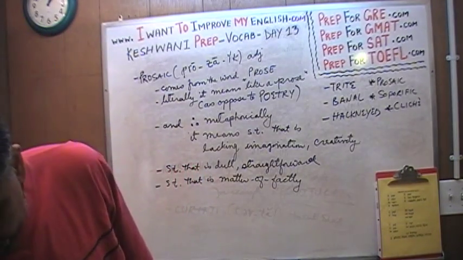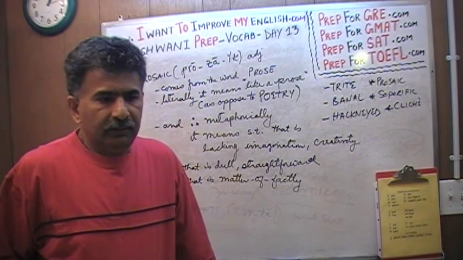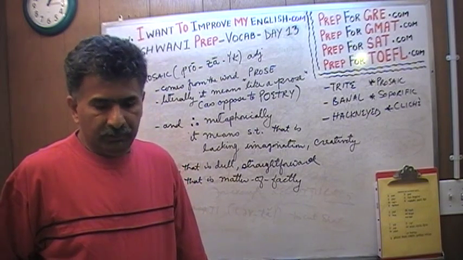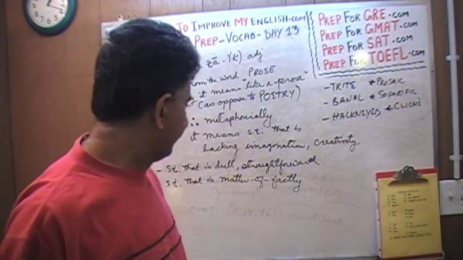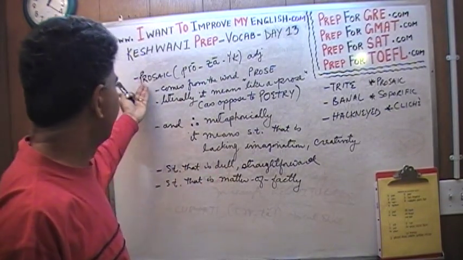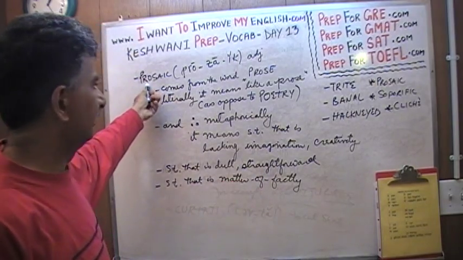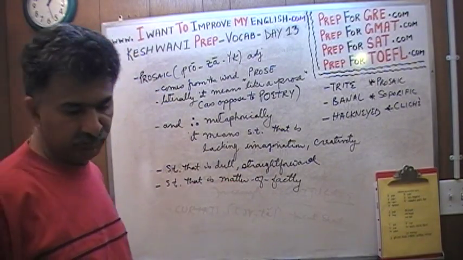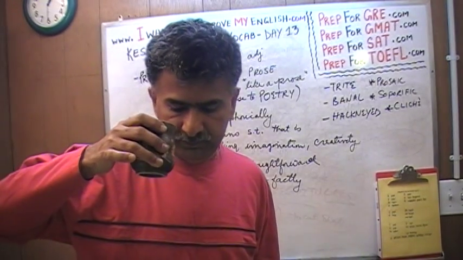I mean, it's just straightforward. That's just the way it is. There is no emotions to it. It's just matter-of-factly. That's it. It's straightforward. It is dull, and something that has these qualities is described as something that is prosaic, something that is pedestrian, something that is dull, hackneyed, trite, banal.